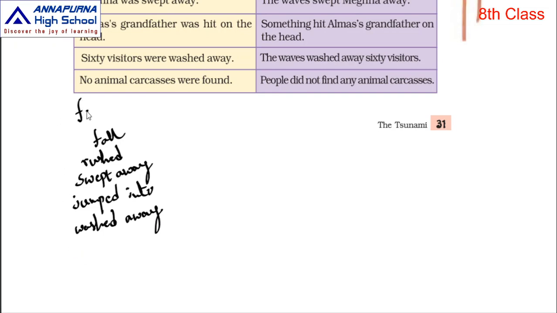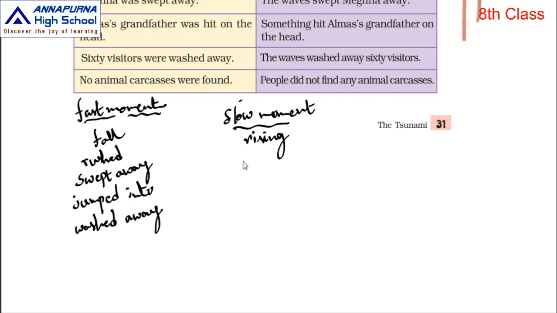This is the first column, fast movement words. Number 2, second column, slow movement words. Slow movement words are rising, R-I-S-I-N-G, rising. Next, recede, R-E-C-E-D-E, recede. These are the only 2 words.